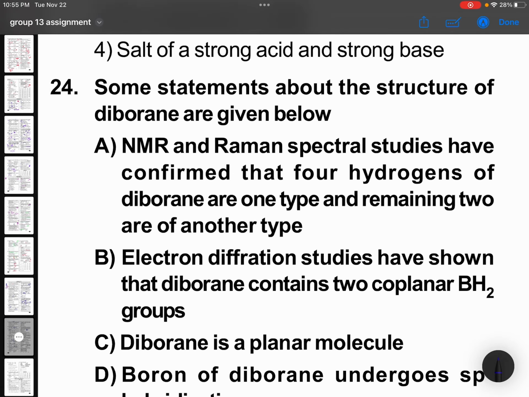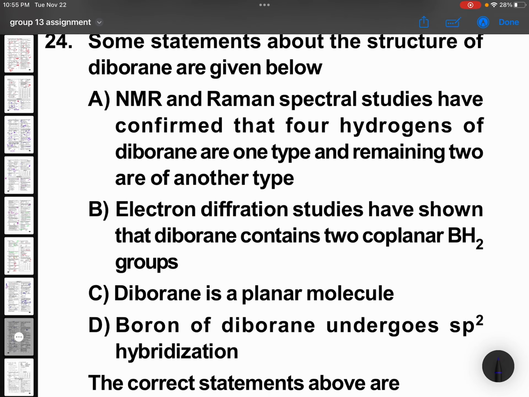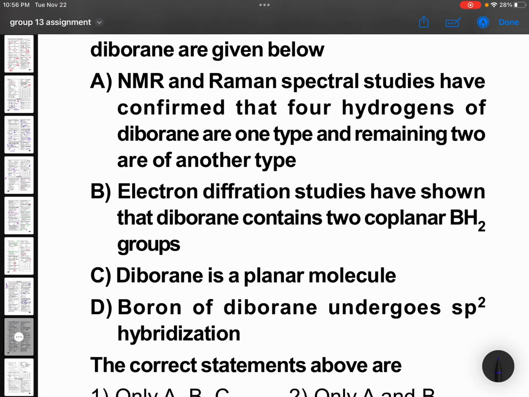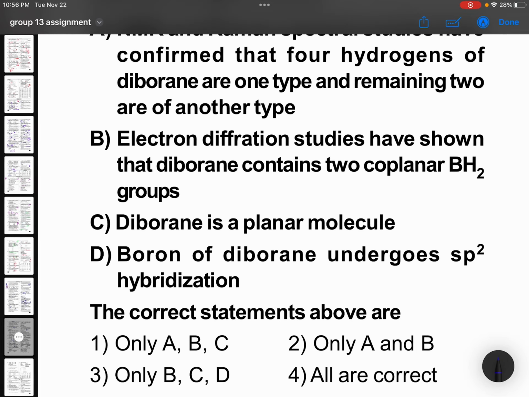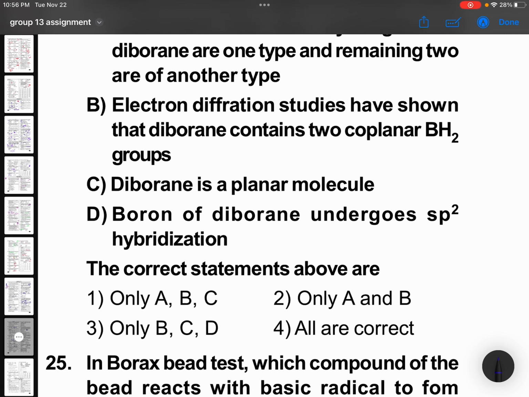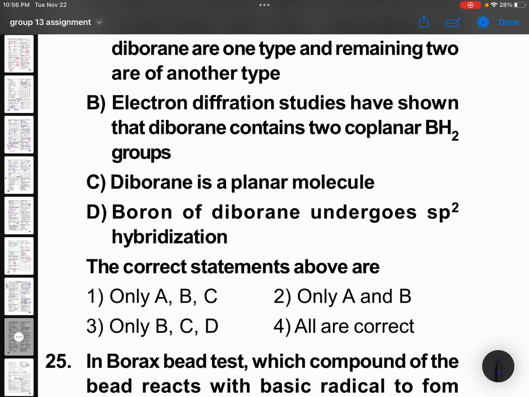Some statements about the structure of diborane are given below. NMR and Raman spectral studies have confirmed that 4 hydrogens of diborane are of one type and the remaining are of two types, right? Electron diffraction studies have shown that diborane contains two coplanar, right? Diborane is a planar molecule. Okay, diborane will be having them in one plane, that's true. But only two are in the plane. These two are above and below the plane. So only A and B.